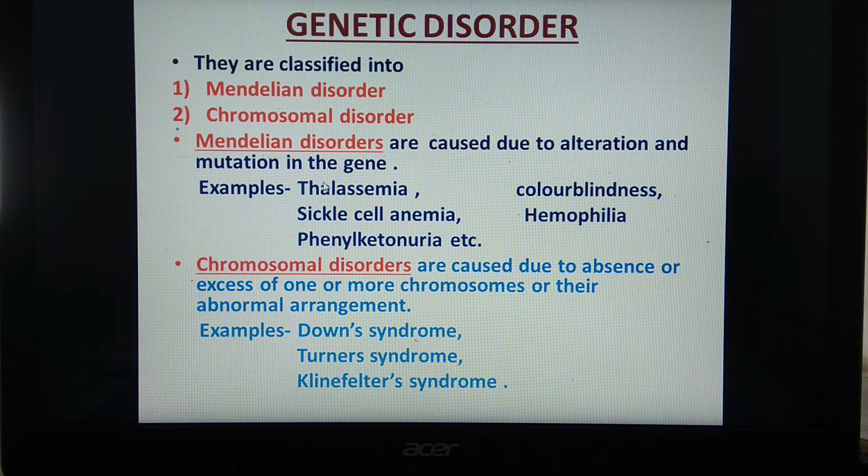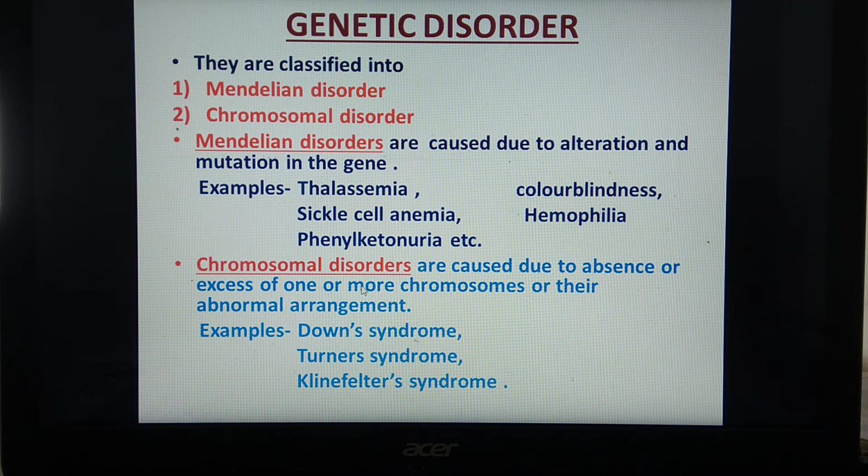That is the difference between Mendelian and chromosomal disorders. Mendelian disorders are related to a change or mutation in the gene. And chromosomal disorders are related with what? Either absence or excess of one or more chromosomes, or their abnormal arrangement.